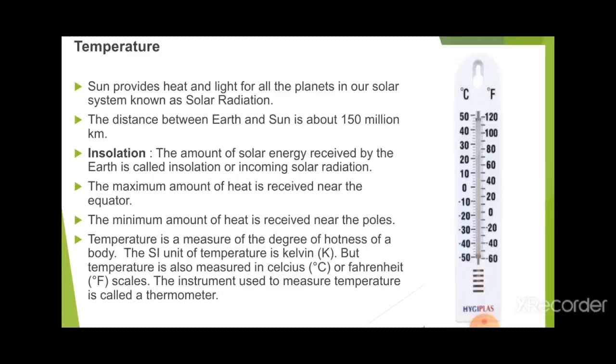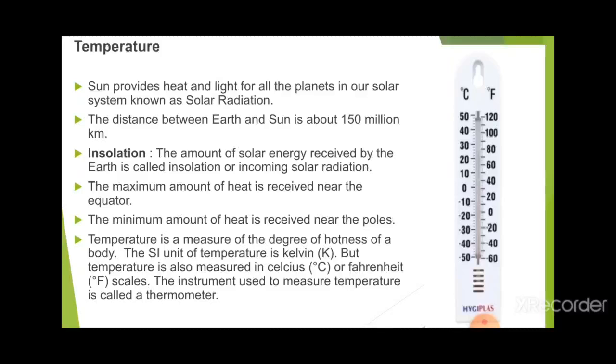The maximum amount of heat is received near the equator. You might have seen, or studied in class 6 also, that the maximum amount of heat is received by the equator. Why is that? Because the sun rays fall vertically on the equator, that's why the equator gets the maximum amount of heat. And the poles, the south pole and the north pole, get the minimum amount of heat, because the sun rays fall slanting on these poles.